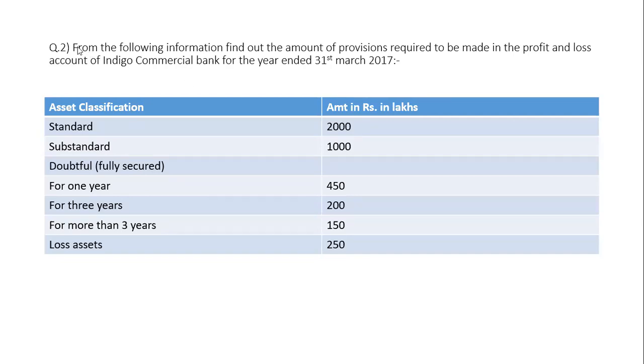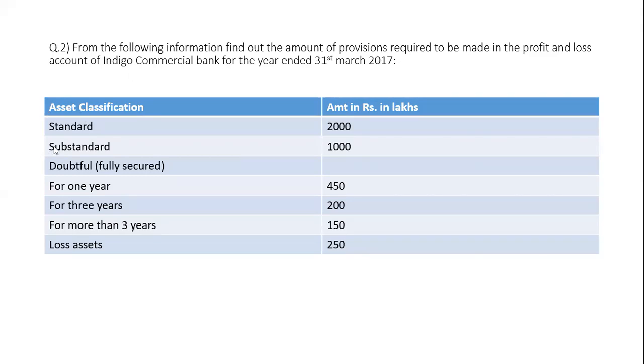We are solving second question from the provisioning norms given by RBI along with the standard and substandard doubtful loss asset categories. Let's look at the second question. From the following information, find out the amount of provision required to be made in the profit and loss account of Indigo Commercial Bank for the year ended 31st March 2017.